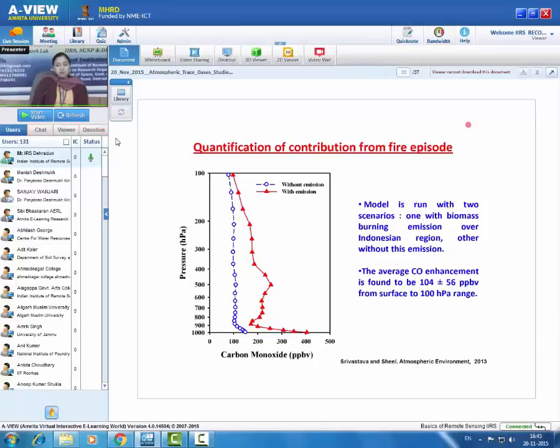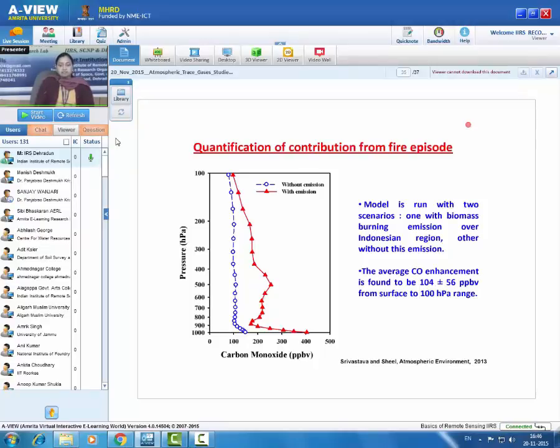So we have run this model in two scenarios, one with emission and second without emission. In the first, we have taken the normal run, and in the second, we have switched off emission over this particular region, only the emission because of biomass burning. And we allowed our model to evolve in the atmosphere, starting from the beginning, considering all the atmospheric phenomena and all the emissions, but without the biomass burning which occurred over Indonesia.